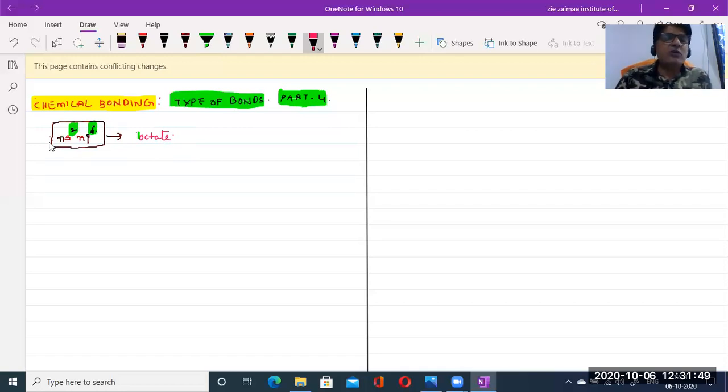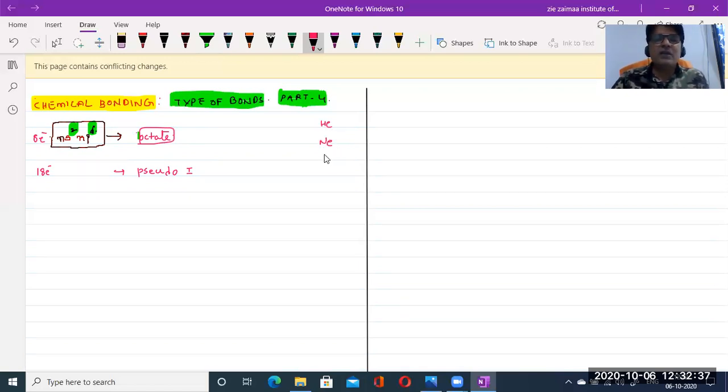Instead of 8 electrons, if 18 electrons are present in the outermost orbit, then it would be known as pseudo inert gas configuration. Octet means the inert gas electronic configuration, because every noble gas element contains 8 electrons in its outermost orbit, except helium. Helium contains only 2 electrons in its outermost orbit, but even so it is stable.